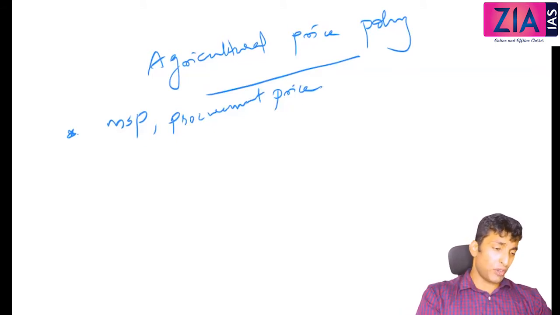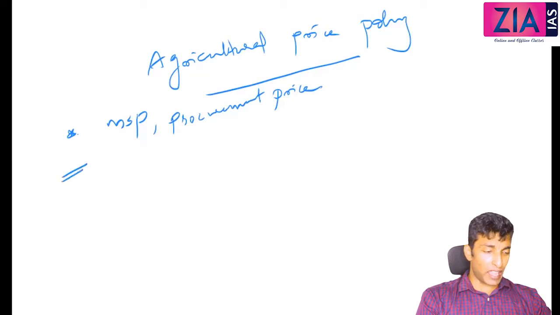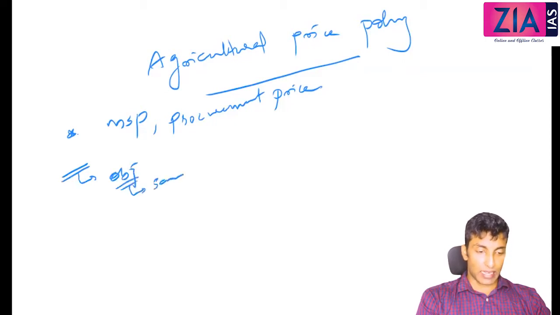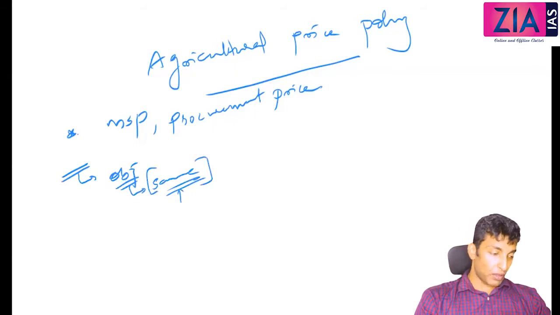Now here, if you talk about objective, they are the same as that of subsidy, so I'm not discussing it here; we have already discussed it. You can write, if you want to, objective same as that of subsidy. There we have done in-depth understanding and discussion. Yeah, one more line you can write there. These prices are fixed by central government.